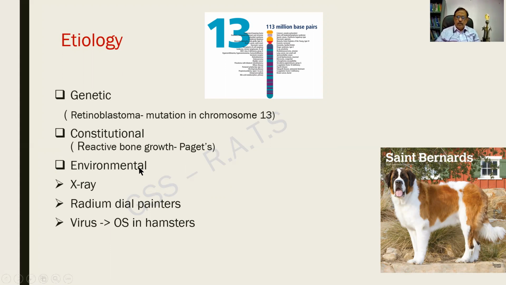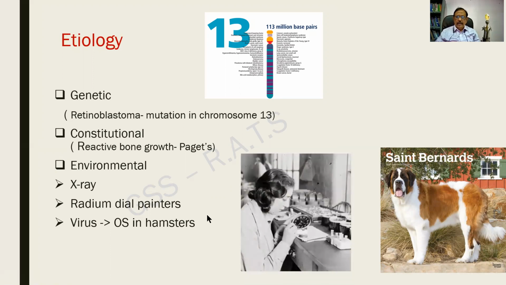The third important group will be environmental. People who are exposed to X-ray or irradiation are prone to osteogenic sarcoma. Radium dial painters. Look at this lady over here. She is painting the face of a radium watch. And as these people paint, the bristles of the brush fan out.